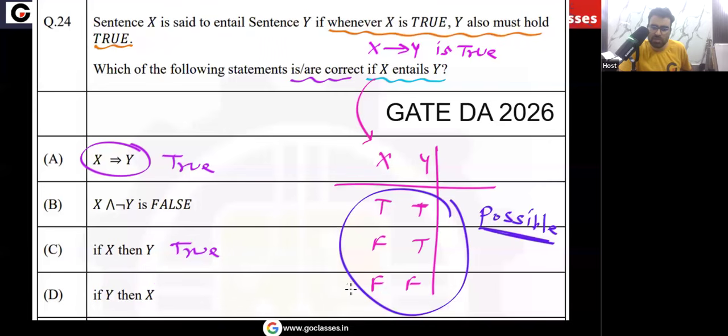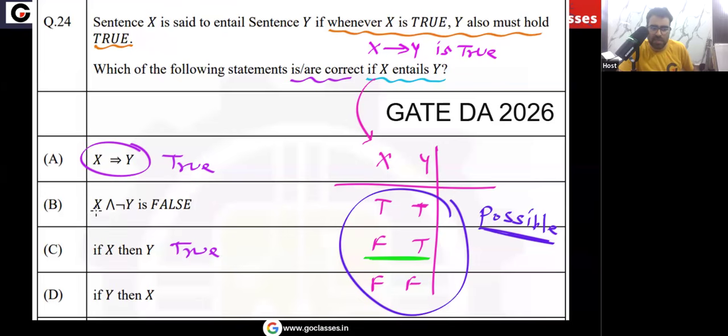No, I cannot say, because take this scenario. Here you can see y is true, x is false. Then if y then x will become false. Do you agree? So I can say that this is not true. Yes or no? Very simple.